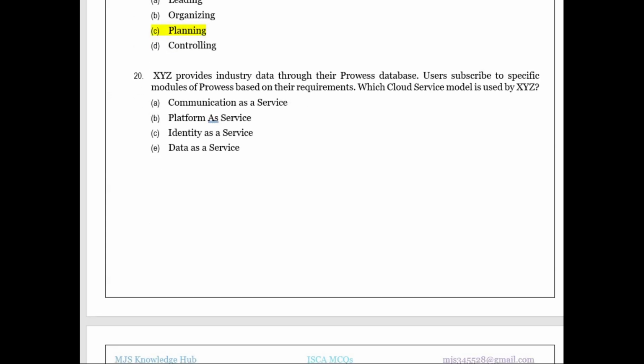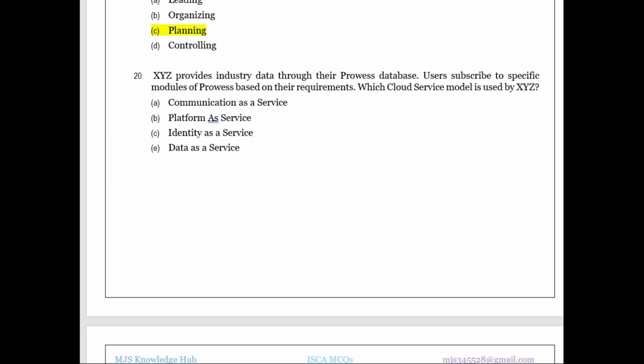Then XYZ provides industry data through their Provis database. Users subscribe to specific modules of Provis based upon the requirement. Provis is a website which provides data of all the companies, including their board of directors, their yearly predictions, financials, everything there. So which cloud service model is used by XYZ?